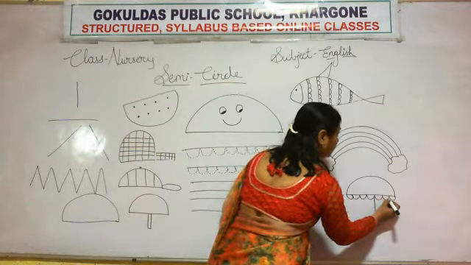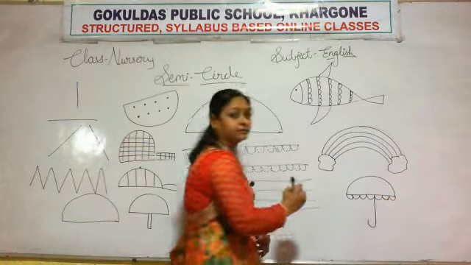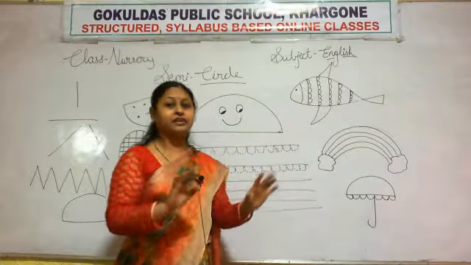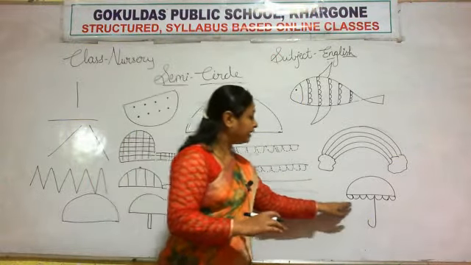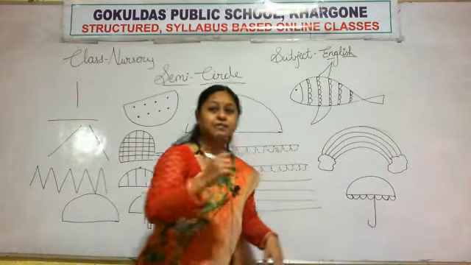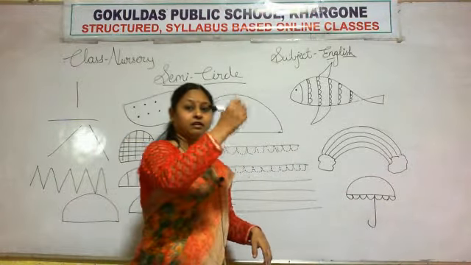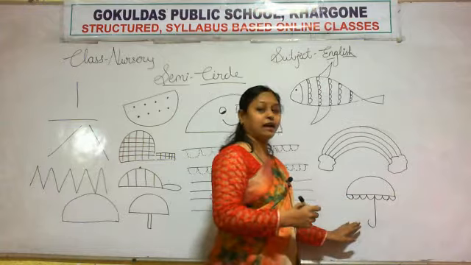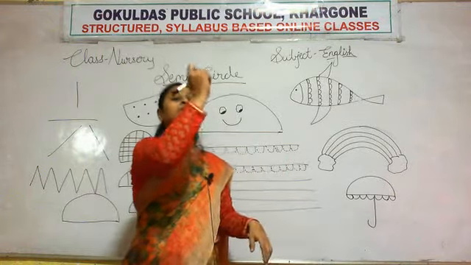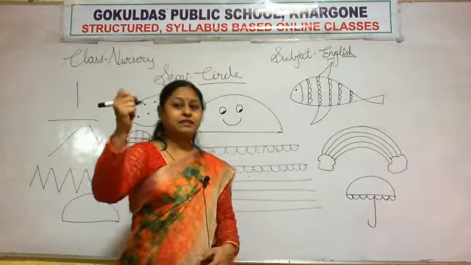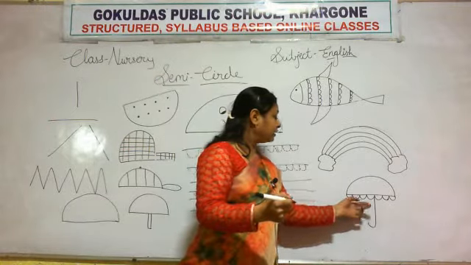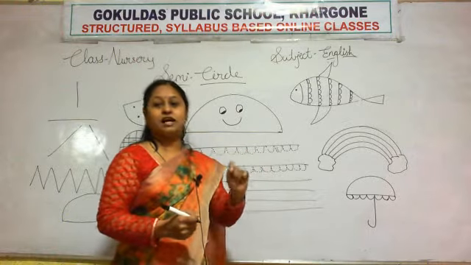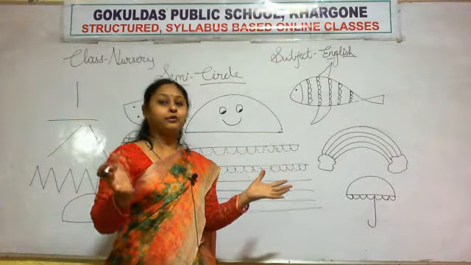What you have to do? You have to draw the umbrella and color it nicely, and make the designs in a semicircle shape, a curve. You have to make an umbrella and you have to make a semicircle downwards, okay, and color it with crayons nicely so that it looks beautiful.